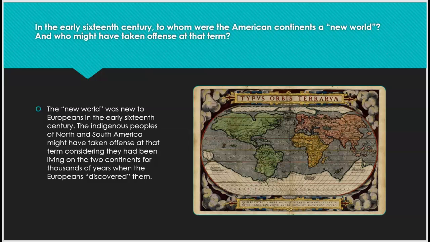This starts with question number 1. In the early 16th century, to whom were the American continents a new world, and who might have taken offense at that term? The New World was new to Europeans in the early 16th century. The indigenous peoples of North and South America might have taken offense at that term, considering they had been living on the two continents for thousands of years when the Europeans discovered them.